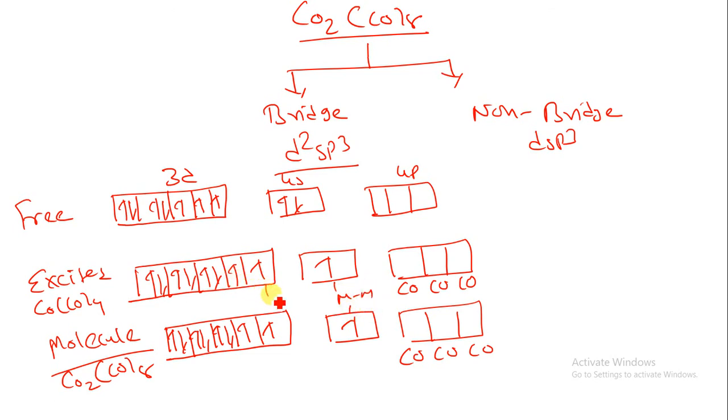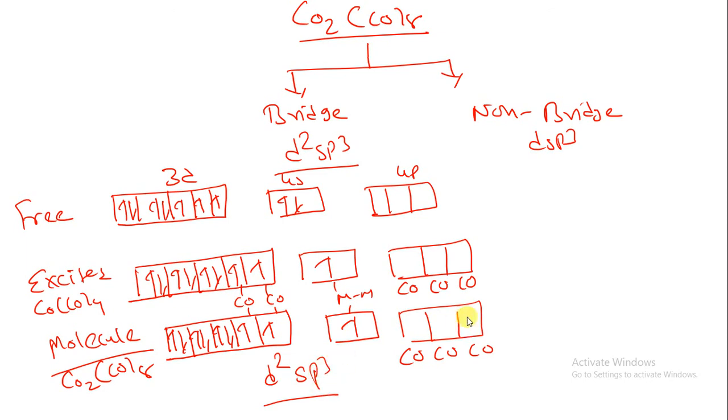Here I have a bridge carbonyl, and a second bridge carbonyl. So there is a possibility of d2. Here we have d2, here I have an s orbital, and this is p3, that is a d2sp3 hybridized orbital. So we can say d2sp3 hybridization. There is no unpaired electron, so we can say it is diamagnetic in nature and octahedral in shape.